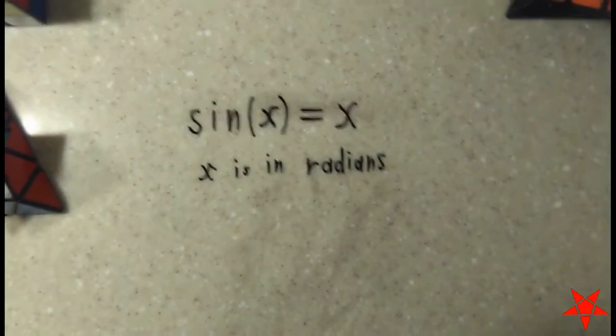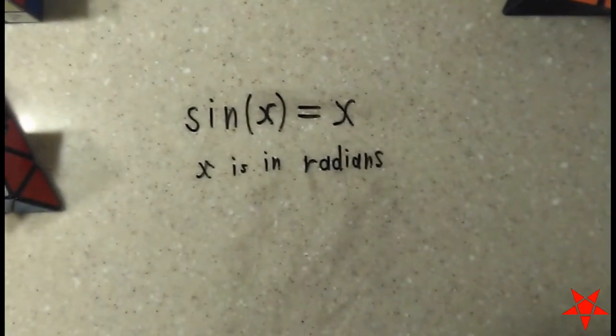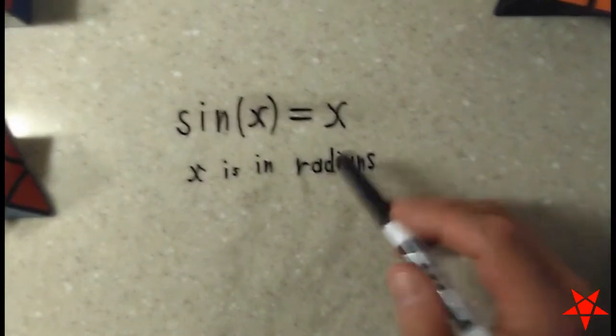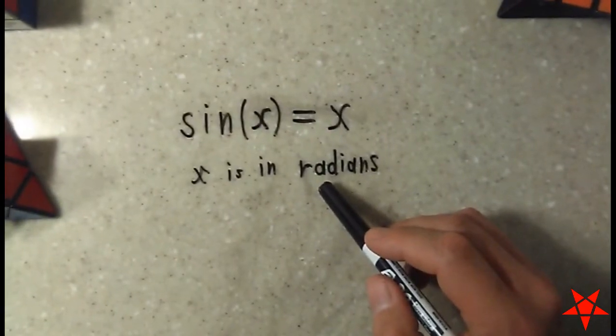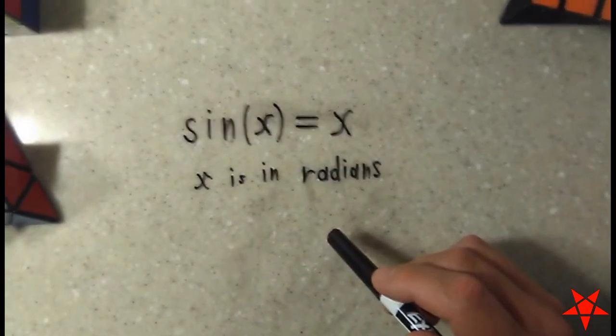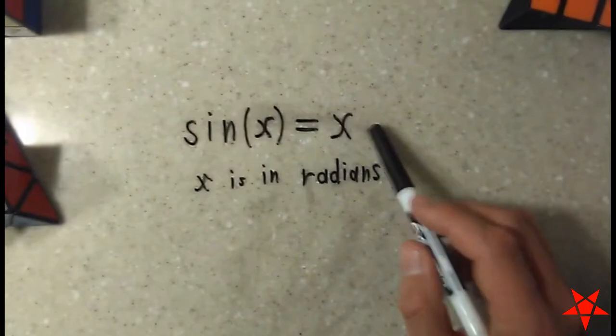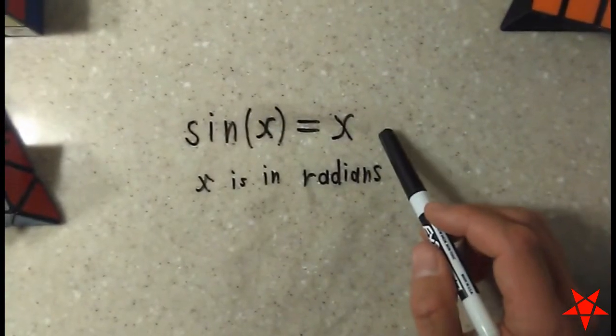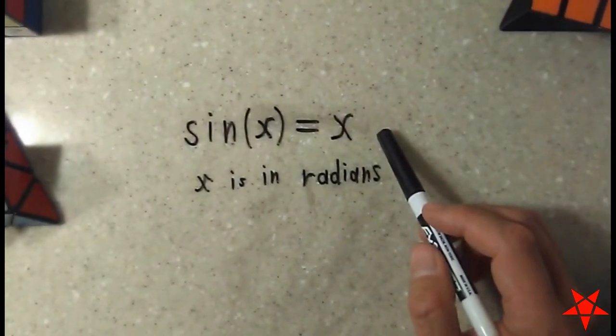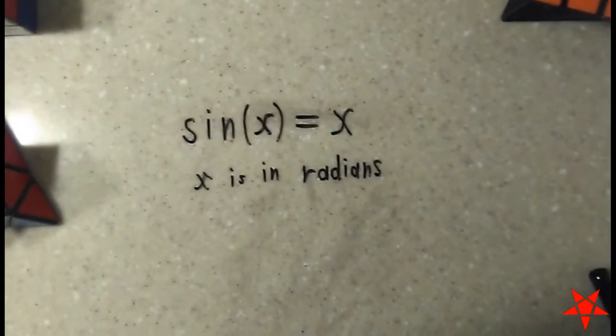In this example, we'll be solving sine of x equals x for x, of course, being in radian measure. A little bit different if it's going to be in degrees. Of course, this does not fit the setup of f of x being equal to 0, so we need to go ahead and change that.